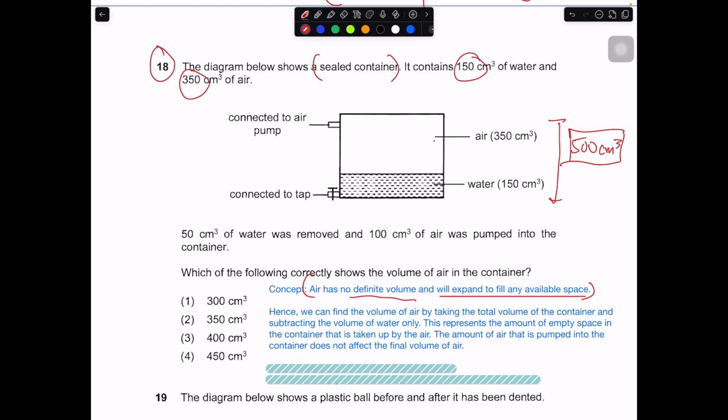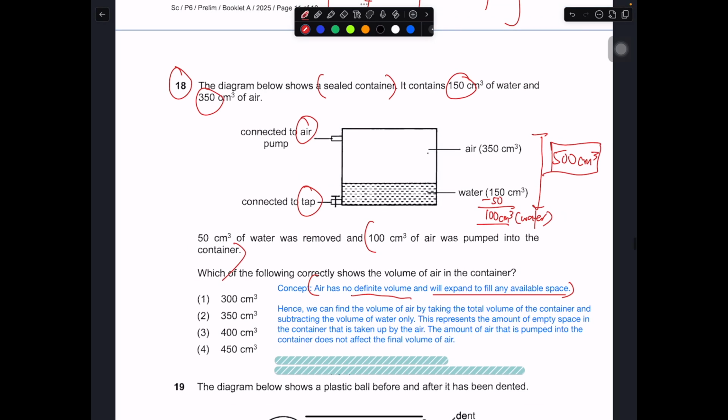It is connected to an air pump and a tap. 50 centimeter cube of water was removed, so you minus away 50. The amount of water remaining should be about 100 centimeter cube. Another 100 centimeter cube of air is then pumped into the container. This is the part that is usually the most tricky.